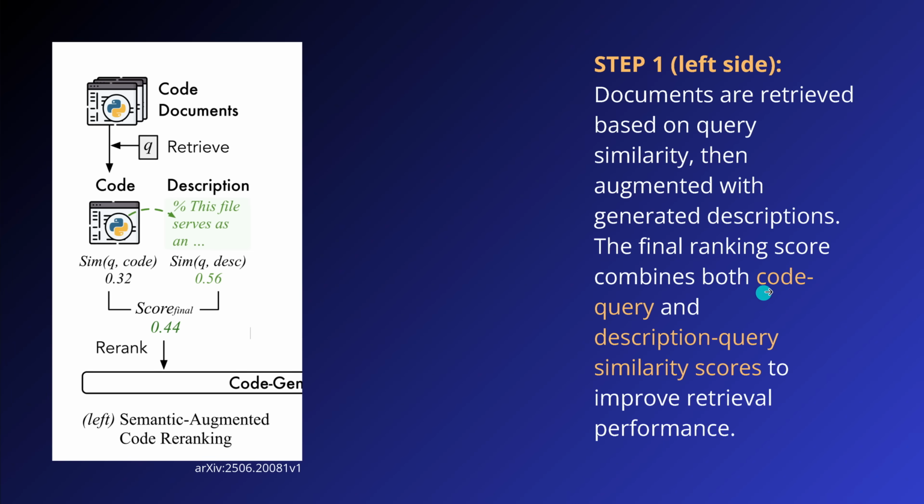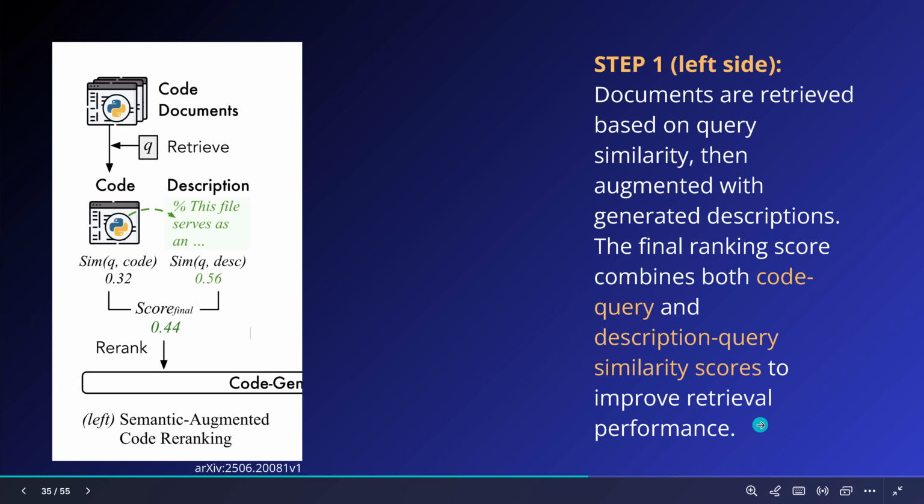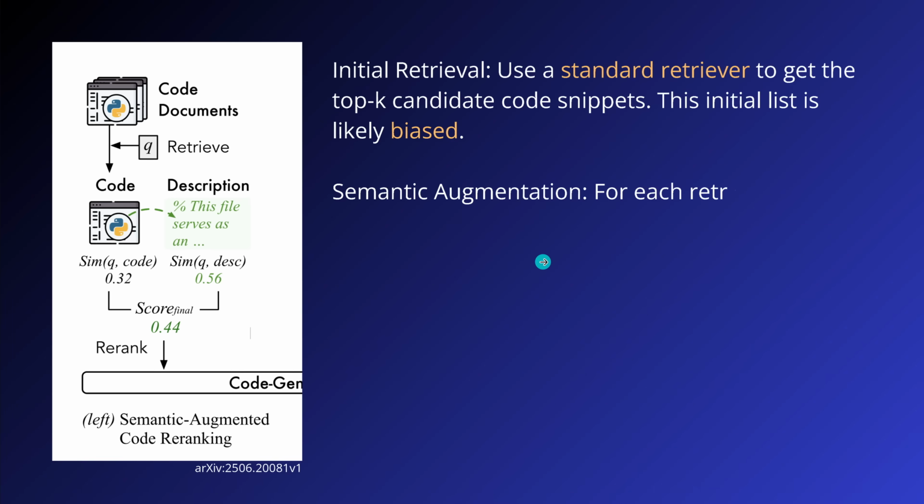And we do not only have the code query similarity score, but now that we have added a textual description, we can do a description query similarity score to improve the retrieval performance. Beautiful. This was a little bit too fast, never mind.